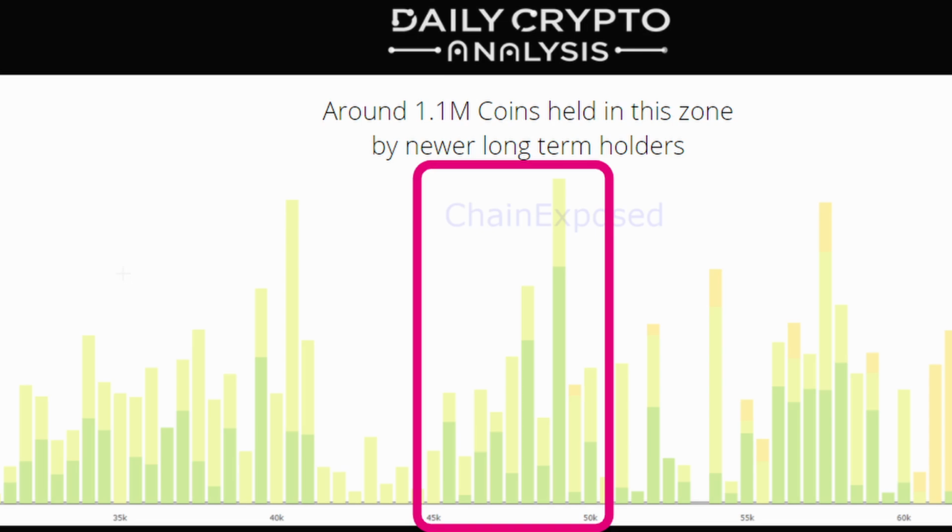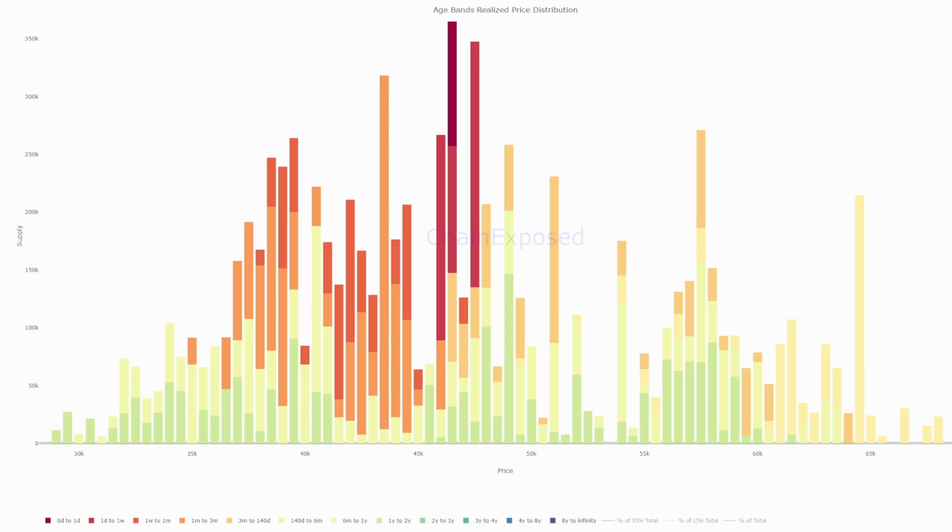Now you can also see that if we include these short-term traders into this equation, the number of coins held at these levels increases significantly up to around 1.7 million coins. So we're talking about nearly 10% of the entire Bitcoin supply being held within a very narrow window. So essentially, anytime we have a large number of coins like we're seeing right now, this leads to a situation where it becomes rather likely that we'll come under at least some degree of sell pressure, which is, I think, exactly what we're seeing at the moment.